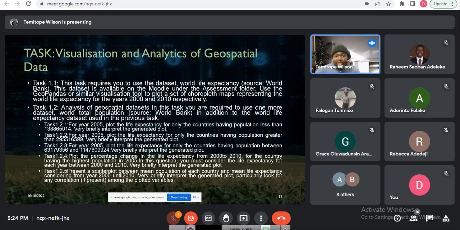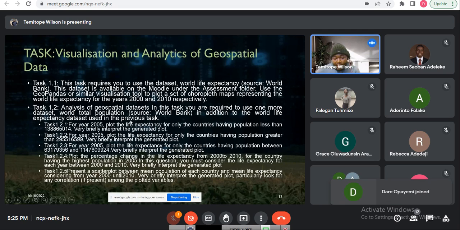So what we're going to do tonight is try to establish a connection between the population of these countries and the life expectancy of cash crops in those countries at the same time. That's what we're trying to look at tonight. At first, there might be a lot of things you see that you might not really understand, because I'm going straight into Python, but I'll try to explain as much as I can.